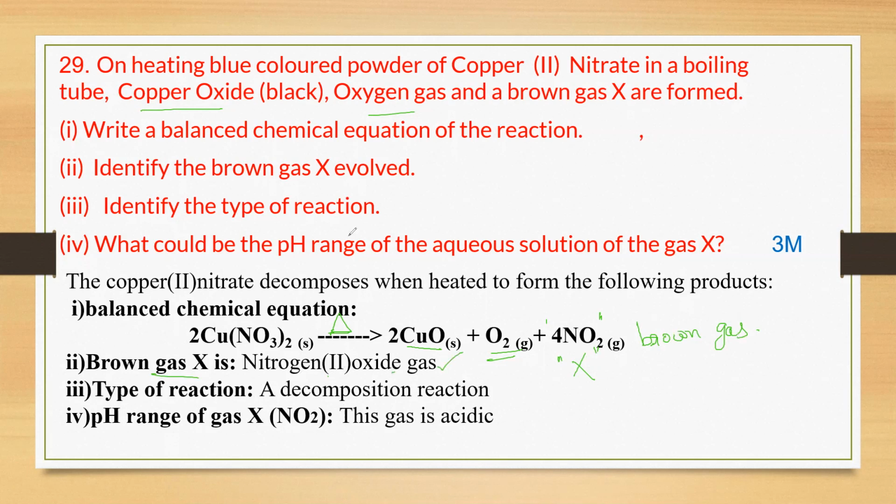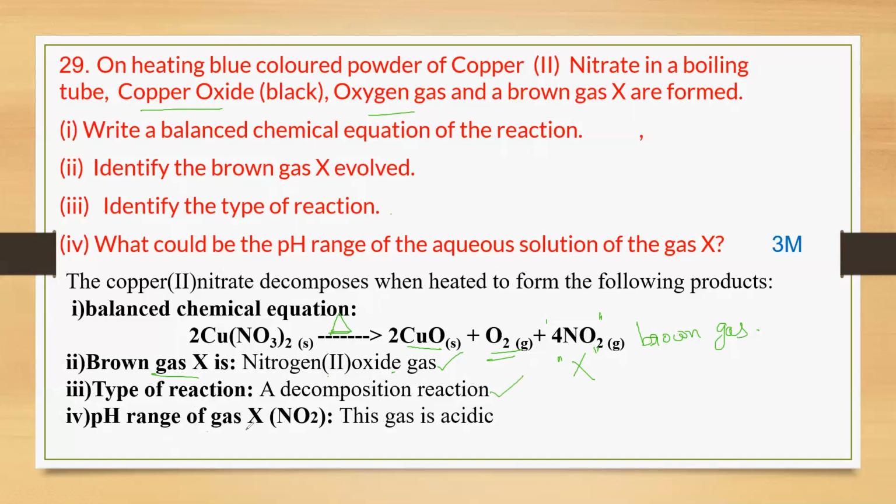And the type of the reaction. The second question is the type of reaction. Which reaction is it? It is a decomposition reaction. When a compound is fragmented, meaning it is dividing into 2 or more substances, that is called a decomposition reaction. Here the type of reaction is a decomposition reaction.